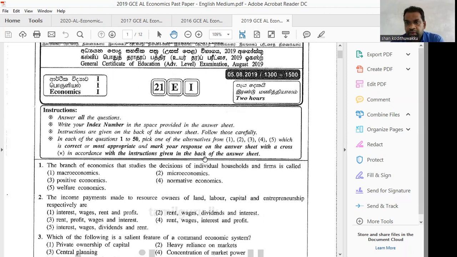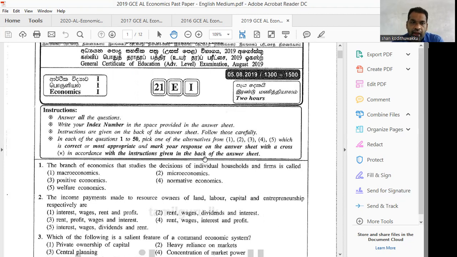In microeconomics, we talk about individual product prices, consumer behavior. But if you talk about the economy as a whole, then it is macroeconomics. Country's general price level, then it is macroeconomics. Here, individual households and firms is called microeconomics.